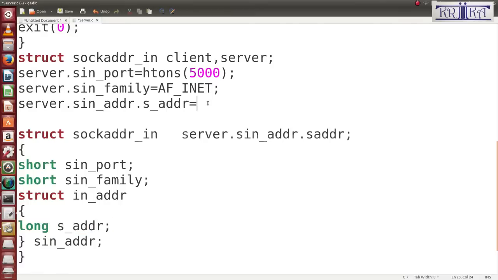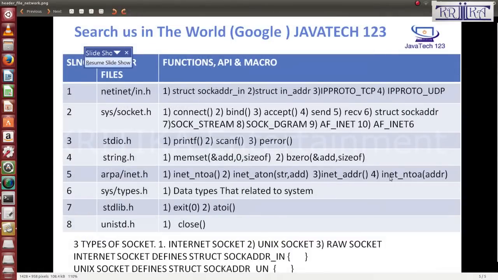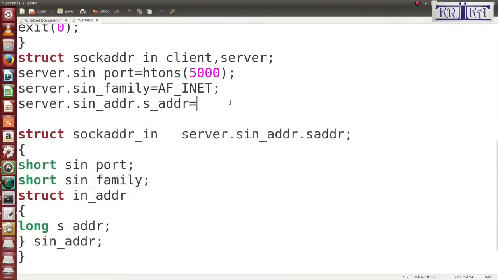So to store the IP address, there are two processes. First, you use the function inet_attr. What is inet_attr? It is used to convert the IP address from the string format to the original dotted format. So you can explicitly give the IP address with inet_attr. Here I want the loopback address, 127.0.0.1. Okay, this is the loopback IP address.